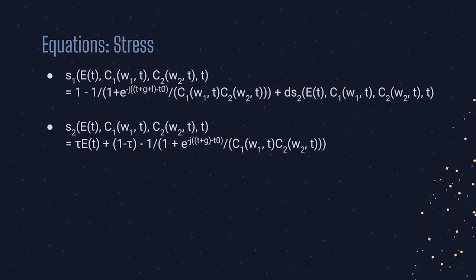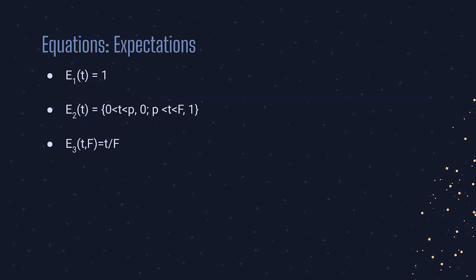This value represents the amount of stress that a group has initially versus the amount of stress that a group gains due to the expectations being placed. A high tau means that most of the stress is derived from expectations, while a low tau means that most of the stress is because they just had it initially.